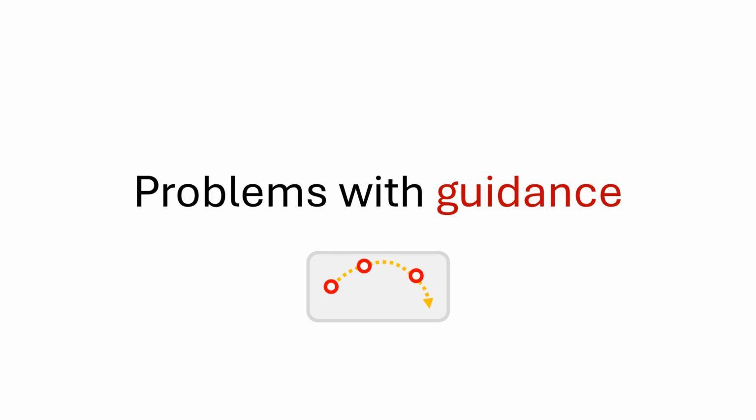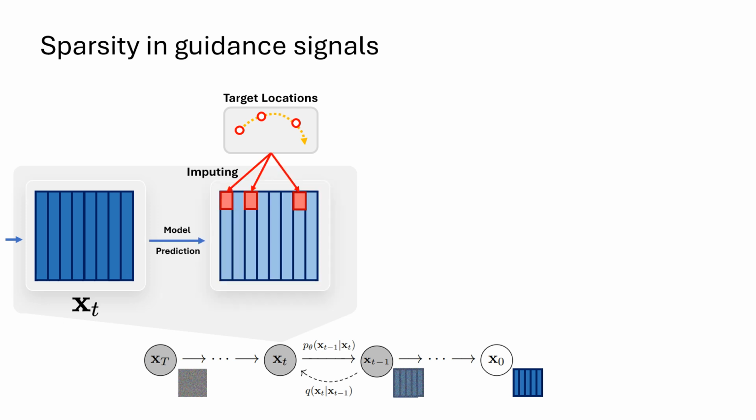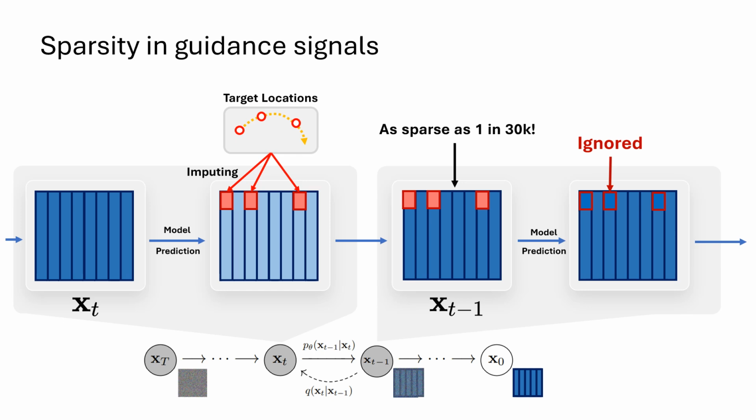However, this creates a problem when the motion is conditioned on sparse guidance, such as trajectories or keyframe locations. With a sparse guidance signal, such as target location, the imputing will only affect a small fraction of the motion matrix. By the denoising nature of the diffusion model, the guidance will likely be treated as noise and ignored in the subsequent steps.